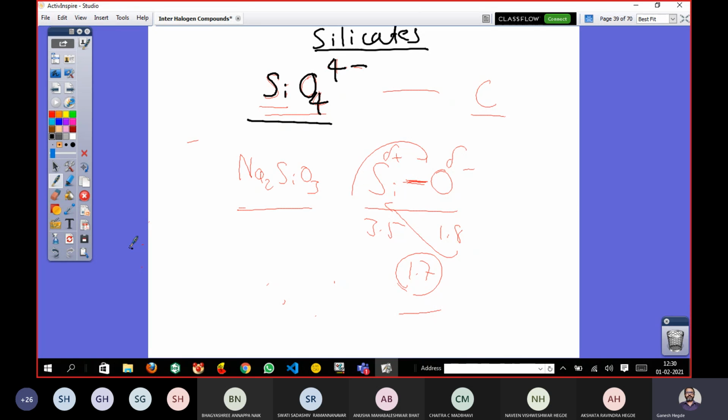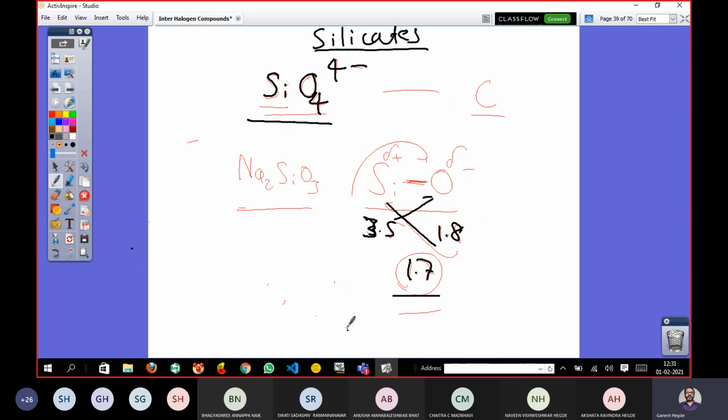Now if you look at the electronegativity, 3.5 is the electronegativity of oxygen, whereas 1.8 is the electronegativity of silicon, on the Pauling scale, and the difference is found to be 1.7.